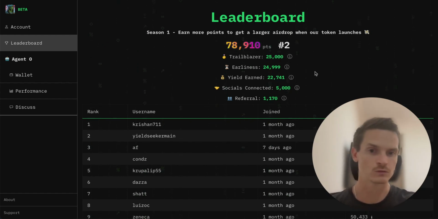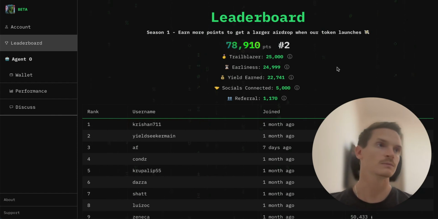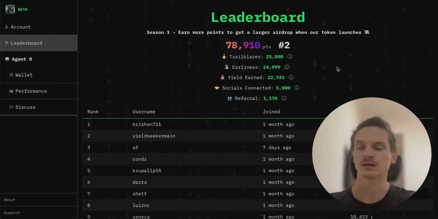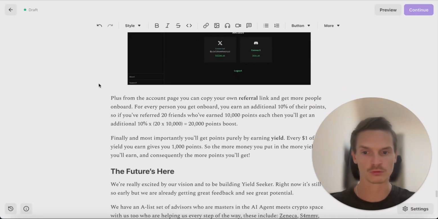And if you like the platform, you want to get more people in, you can use your referral link, which I just showed you in the account, to get your friends on board, and you'll get 10% of their points. So say you've brought in 20 friends and they've all got 10,000 points, then you'll get 10% of 20 times 10,000, which is 20,000, right? So you get 20,000 points just based on referrals. So if you do have a lot of people you want to get on board, then go for it. That's the way to make it happen, to climb the leaderboard, right?